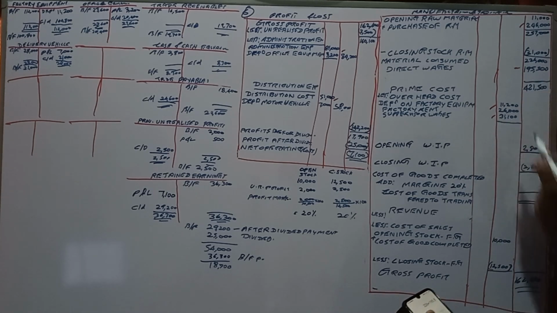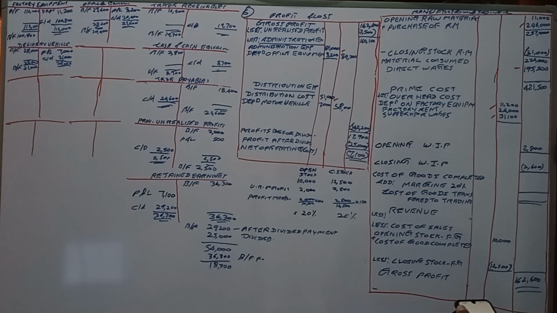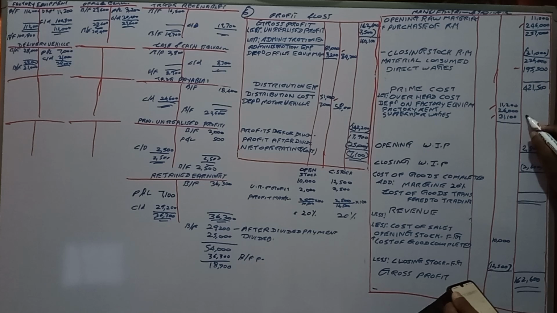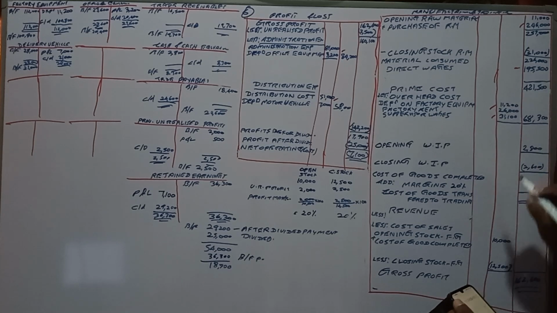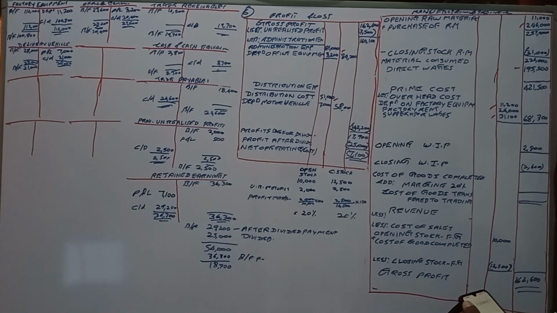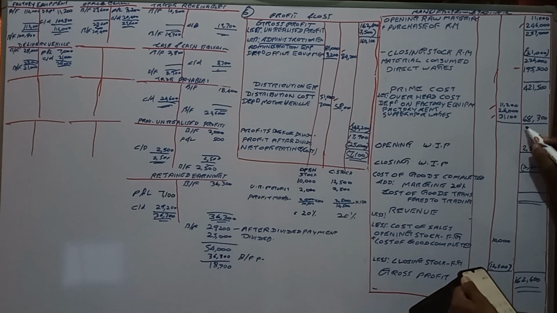Here, overhead cost, you have to add the overhead cost, right? Overhead cost 11,200 plus 26,000, right? Plus 31,100. It is 68,300. Then if we add that 68,300 with 421,500, it is equal to 489,800.